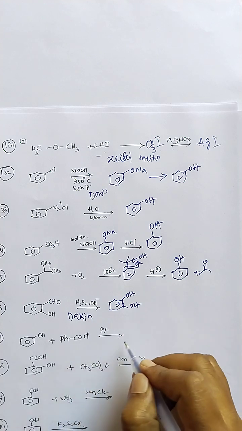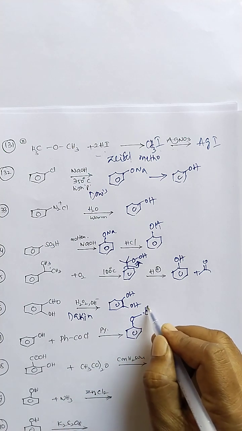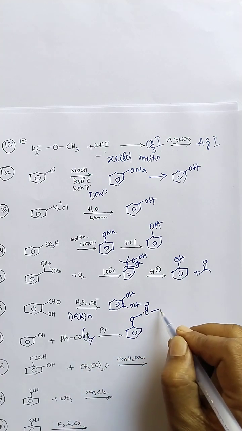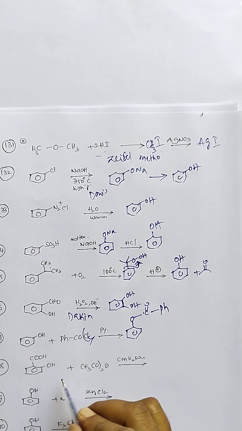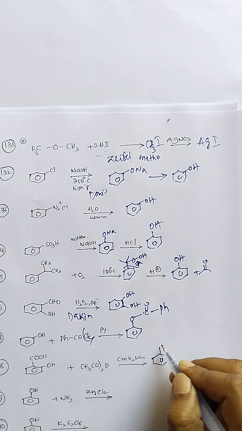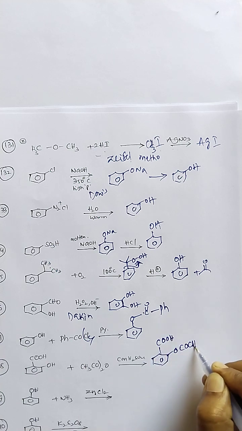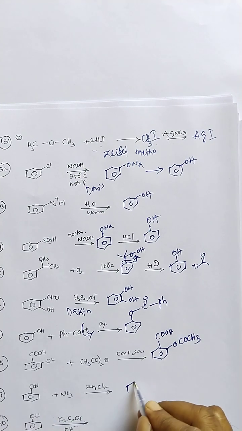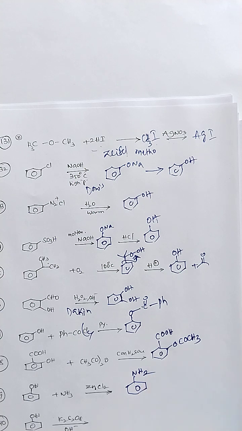Phenol and benzoyl chloride reaction is the Schotten-Baumann reaction, giving phenyl benzoate. Salicylic acid reaction with acetic anhydride gives acetyl salicylic acid, COCH3. Acetylation takes place here. Phenol reaction with ammonia will give us aniline.